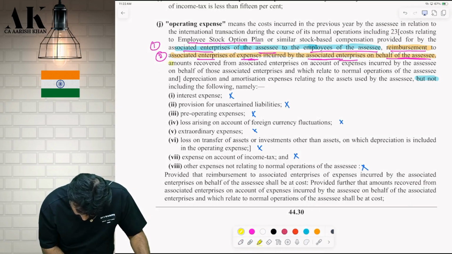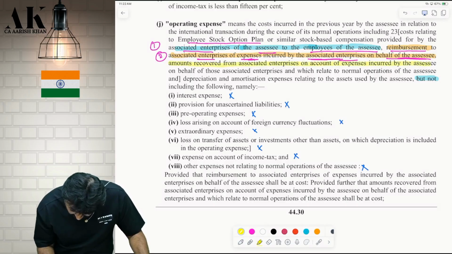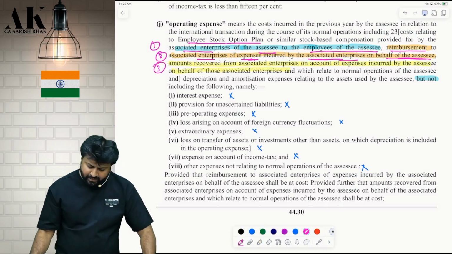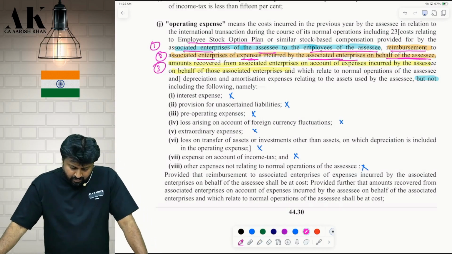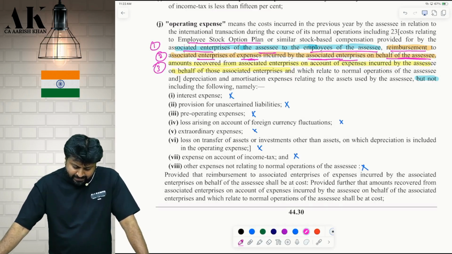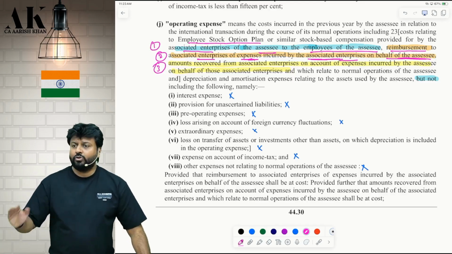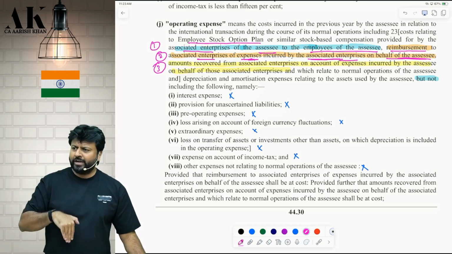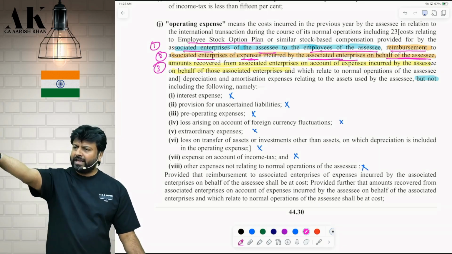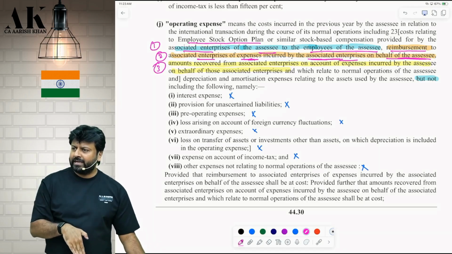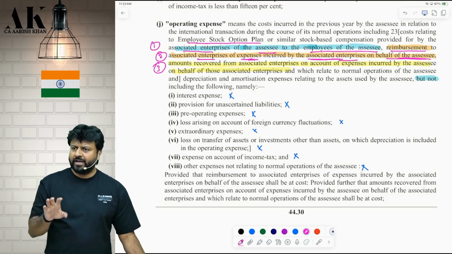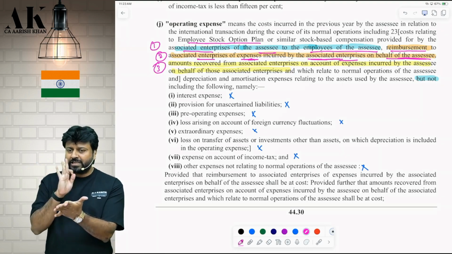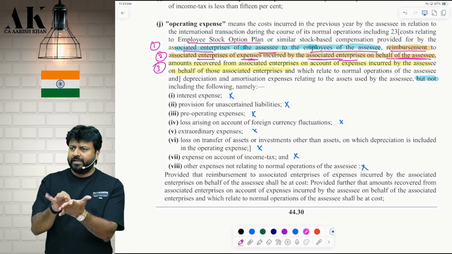Third one. Amount recovered from associate enterprise on account of expenses incurred by assessee on behalf of those associate enterprise. Let's read properly. So whatever they have incurred on our behalf, we are including. Whatever we have incurred on their behalf and what they are reimbursing to us, that also we are including. Are you clear? So there are three types of transaction expenses which are specially included in operating expense. Please tell me, don't see the book.